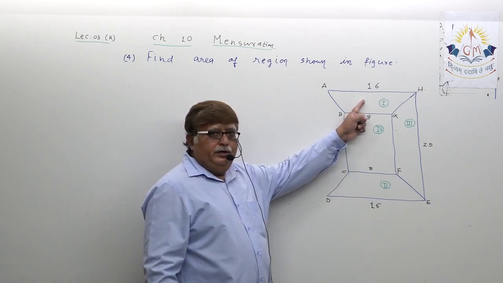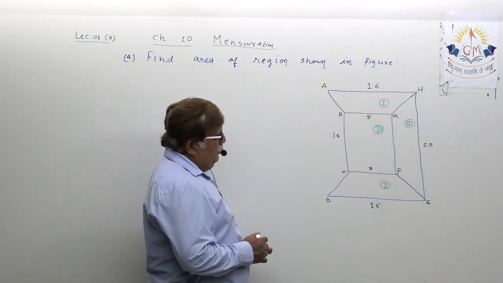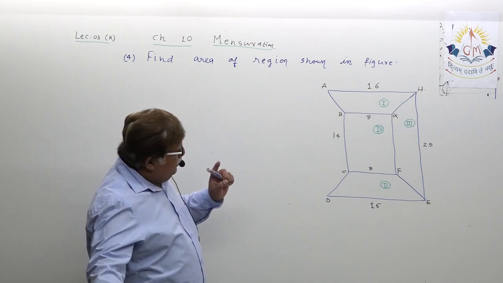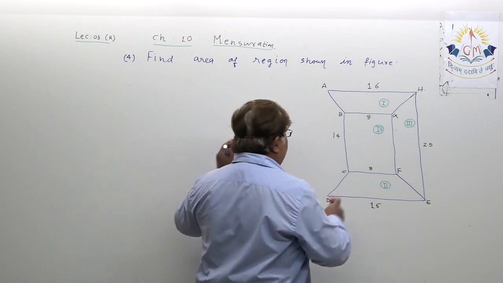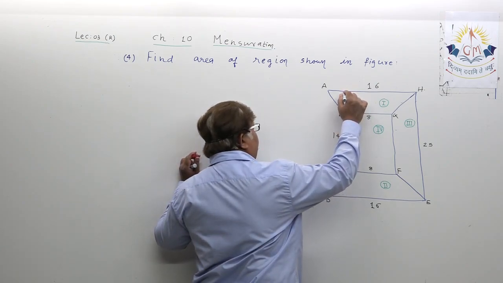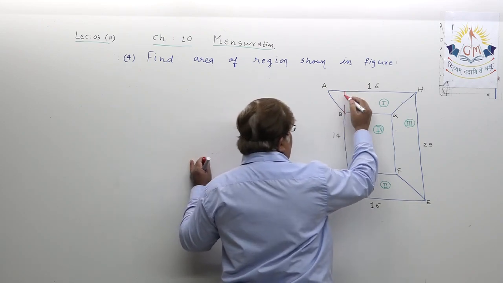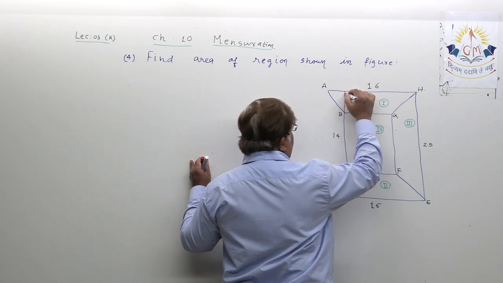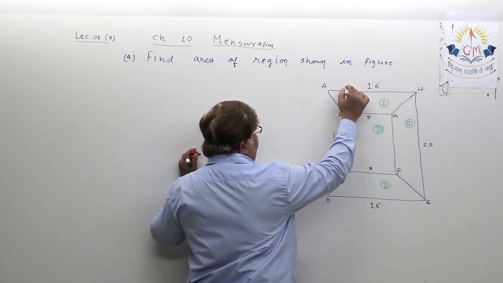You already got two parallel sides. Now it's a question of getting distance between these two parallel sides, and for that purpose you will be drawing here one altitude. Let me name it HI.